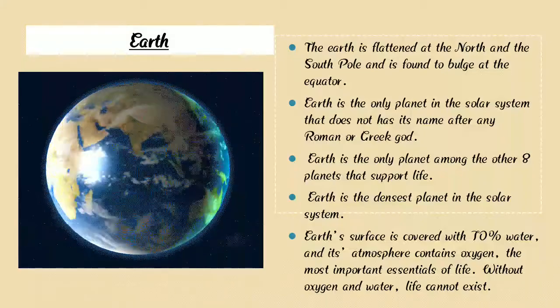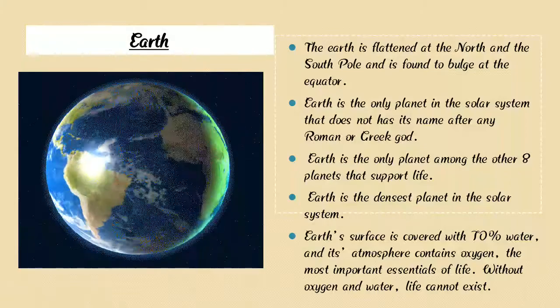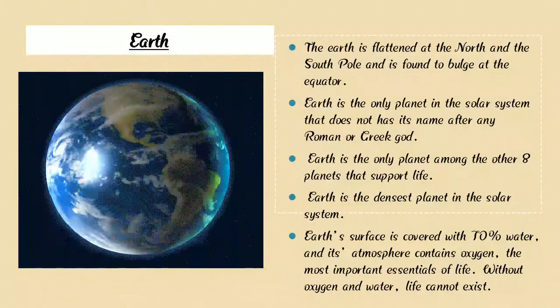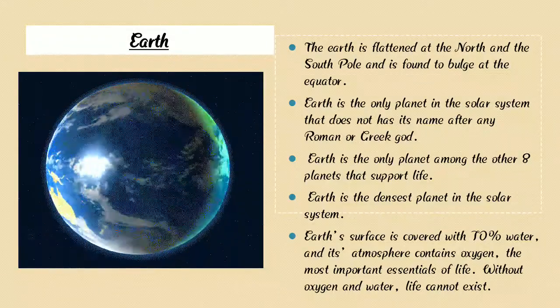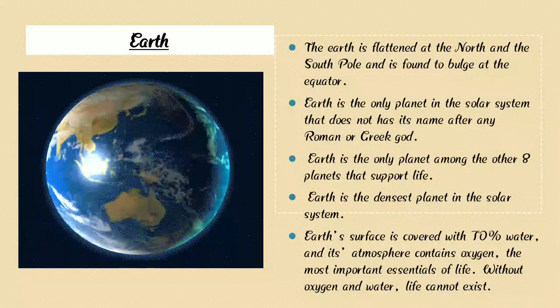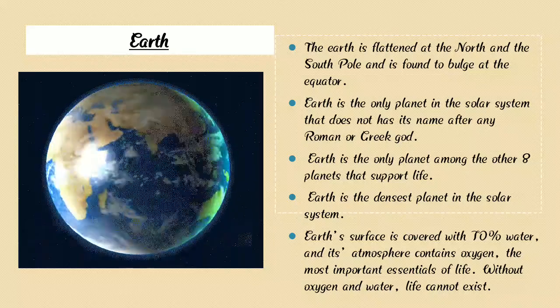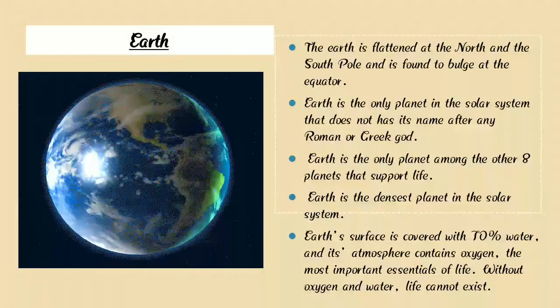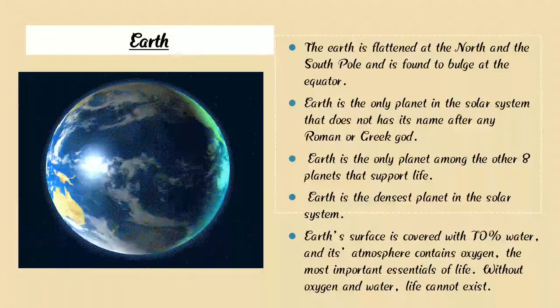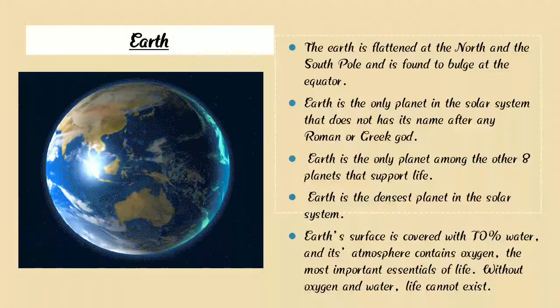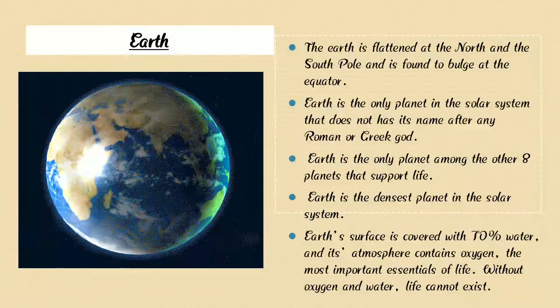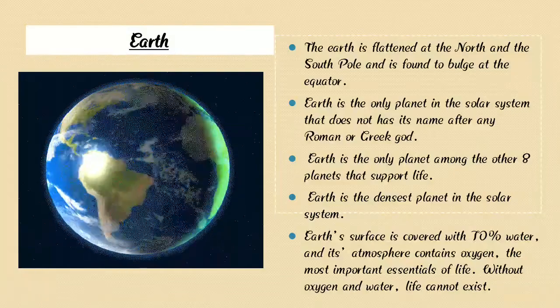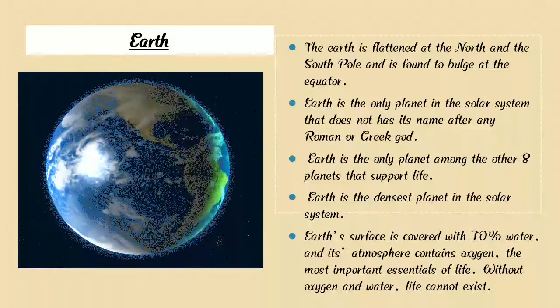Earth is the only planet in the solar system that does not have its name after any Roman or Greek god.